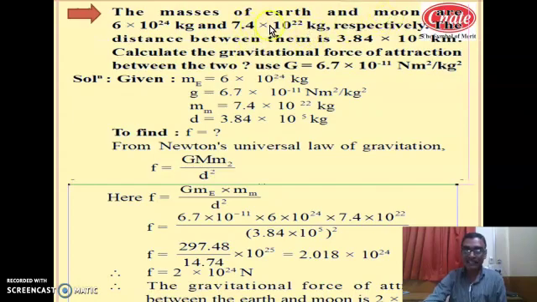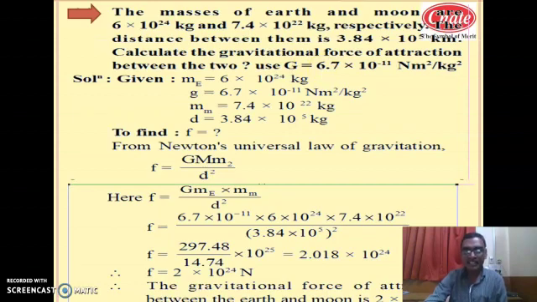The mass of Moon is smaller compared to the mass of Earth. The distance between them is 3.84 into 10 raised to 5 kilometer. Calculate the gravitational force of attraction between the two. Use G equal to 6.7 into 10 raised to minus 11 Newton meter square per kg square. Earlier we have taken this G value as 6.67. That 6.67 can approximately be written as 6.7, so this is also a correct value. It is given to you and the same value you have to use in the calculation.